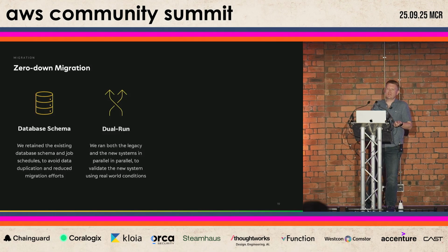Second, we ran both systems in parallel. The old application and the new serverless one ran side by side. This gave us a couple of advantages. One, it gave us a bit of a safety net. We could always fall back if we needed to. But two, it allowed us to validate the new system under real-world conditions before pulling the cord on the old one.